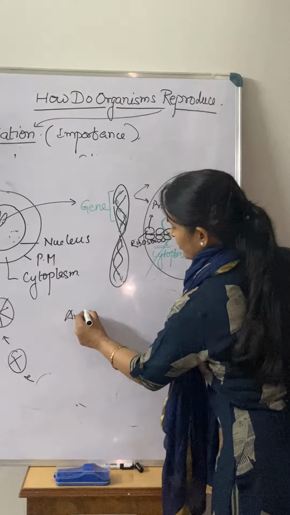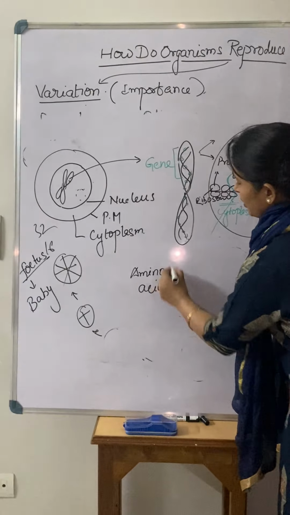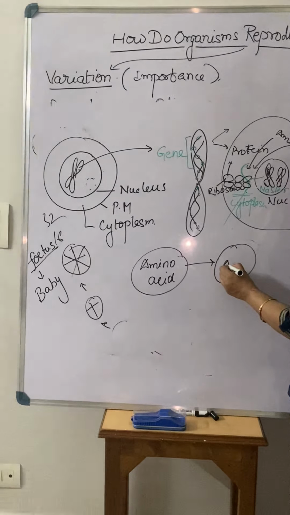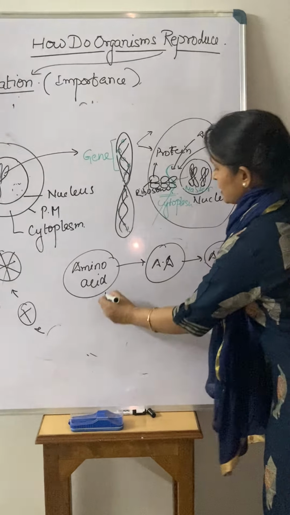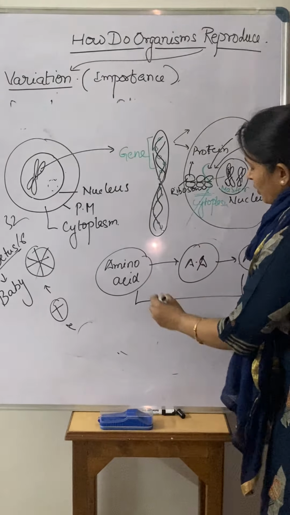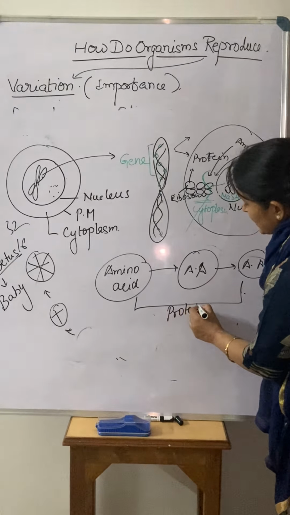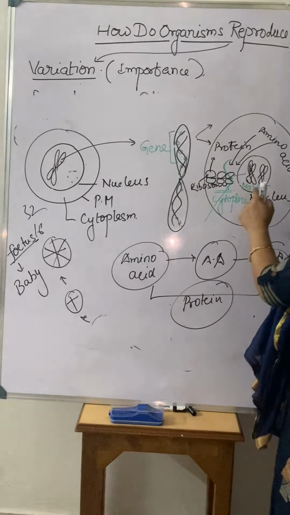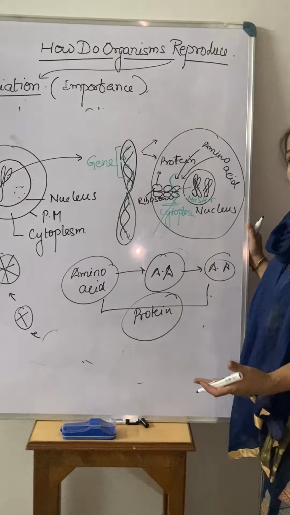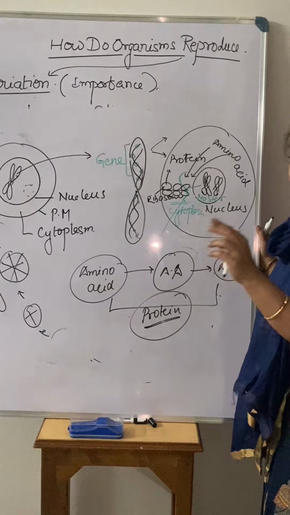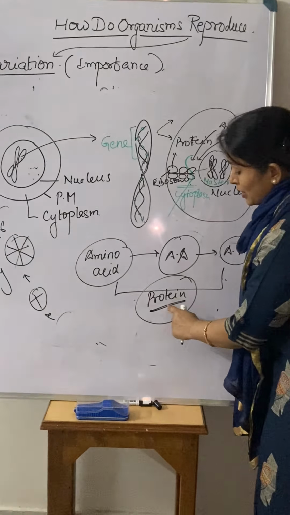When a number of amino acids attach to each other, they make a structure. One amino acid is attached to another amino acid like this, and together these amino acids are attached by peptide bonds, and that we call a protein. So basically, whenever DNA is copying information, how is it expressing that information? It expresses information in the form of different proteins. This means characters are expressed in the form of proteins. When you go through your NCERT, you will see how the characters are expressed: in the form of protein.